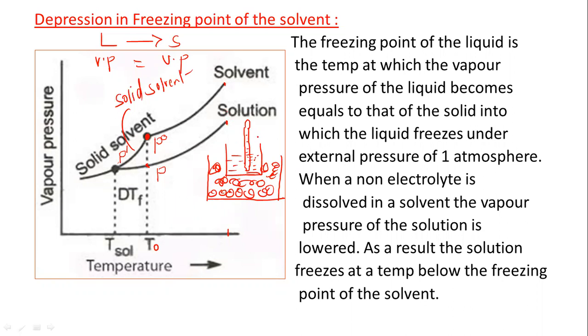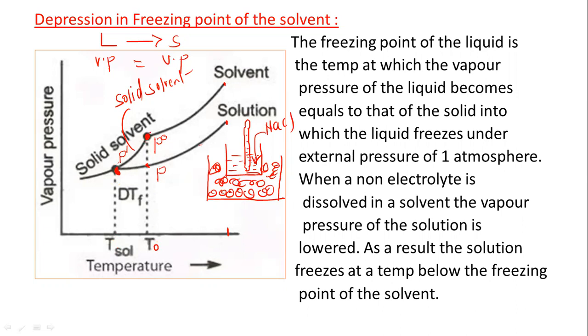In case of the solution, as we have added the solute, suppose sodium chloride, what happens? Due to the addition of the non-volatile solute, the vapor pressure already decreases for the solution. The corresponding temperature is here, and as we decrease this temperature, the vapor pressure decreases. This is the freezing point of the solution. At this temperature, the solution freezes. So the freezing point of the solution is T, and the freezing point of the solvent is T0.